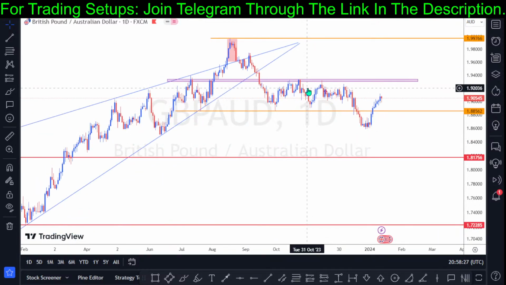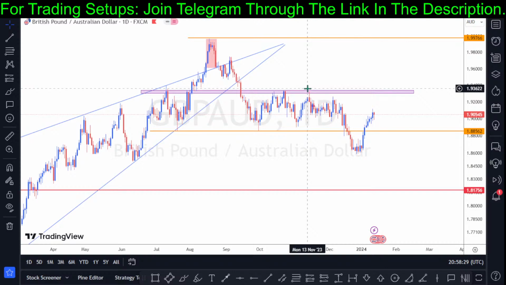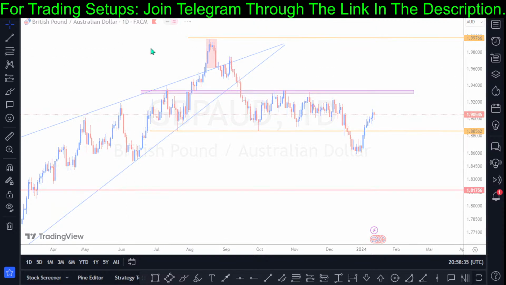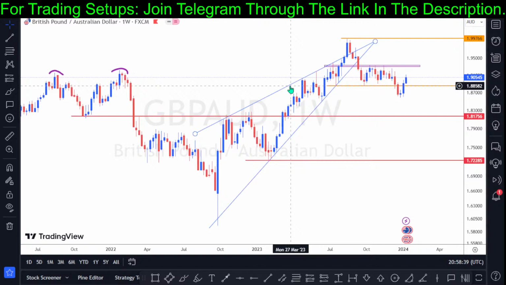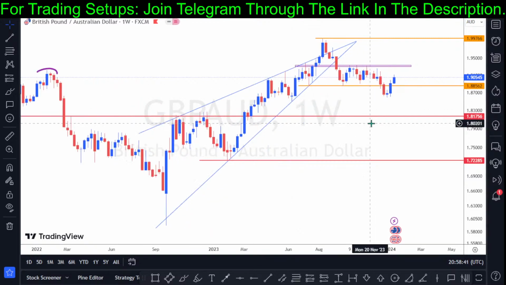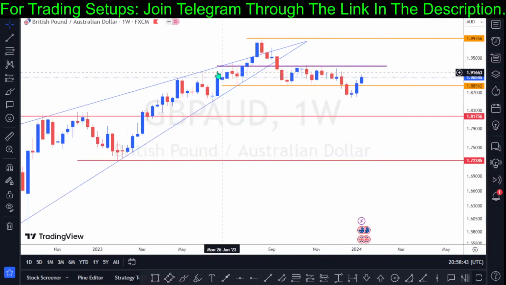Okay. So first on the list is the British pound sterling paired against the Australian dollar. So let's check out what we have on this asset. The first thing we do is we go to the weekly chart. This asset was suggested by Henry AK. So this is what we have on the weekly chart.